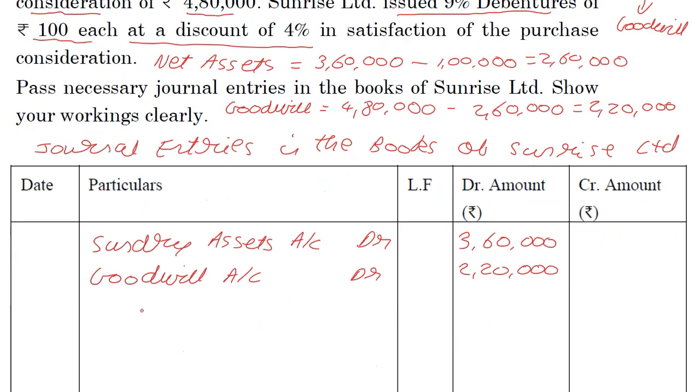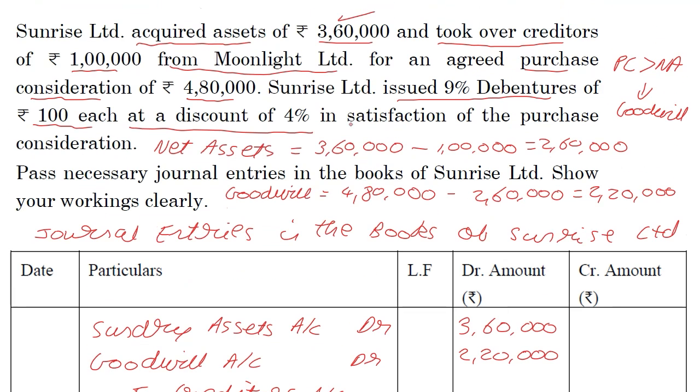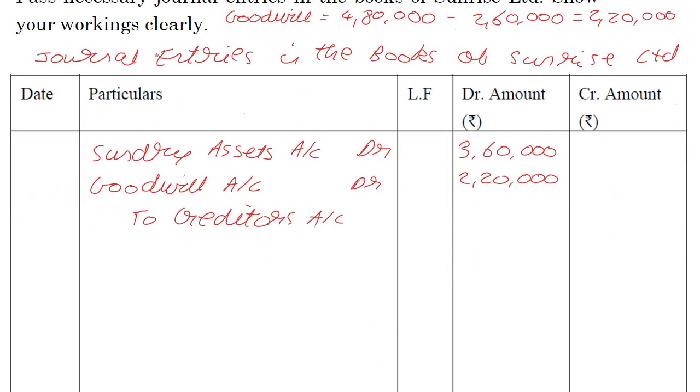Credit the liabilities which you're taking over. So creditors account is going to be credited. How much are the creditors for? 1 lakh.